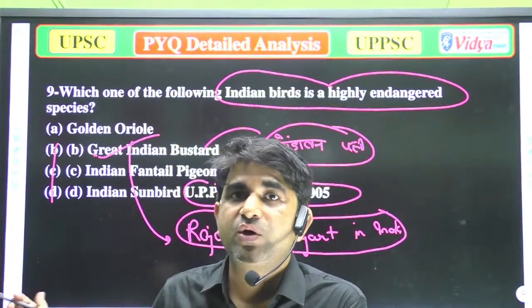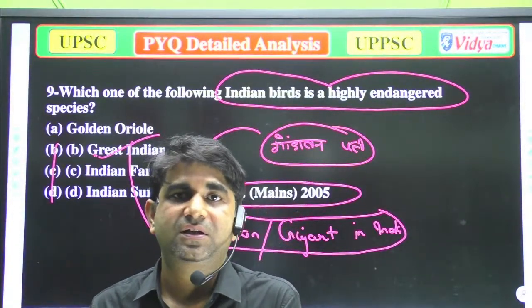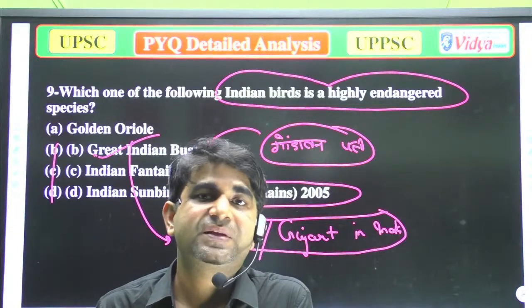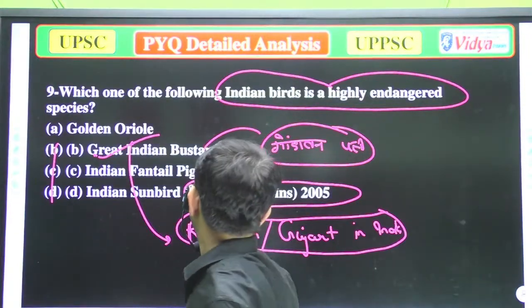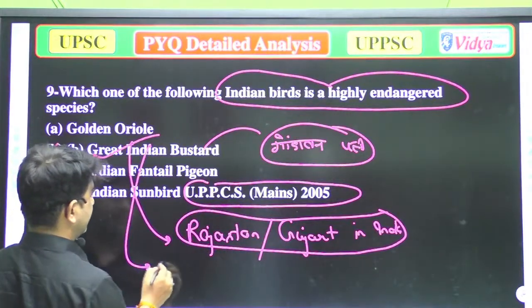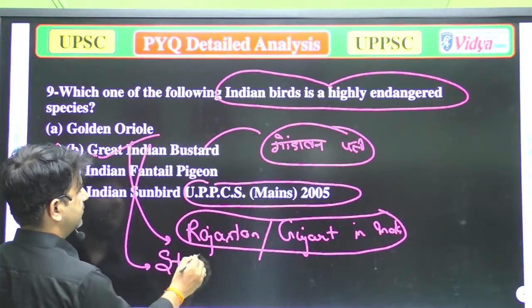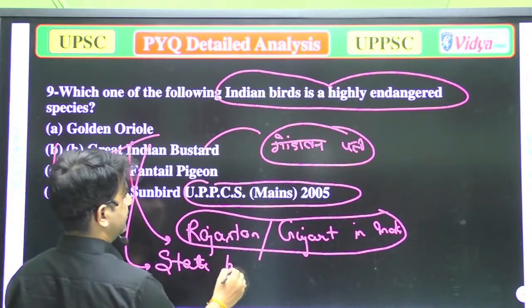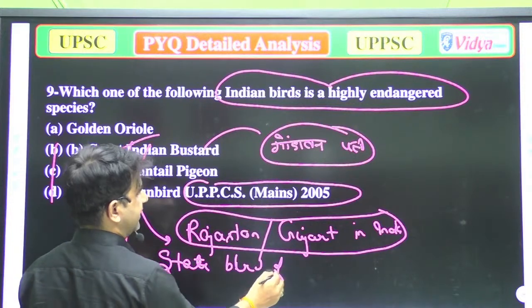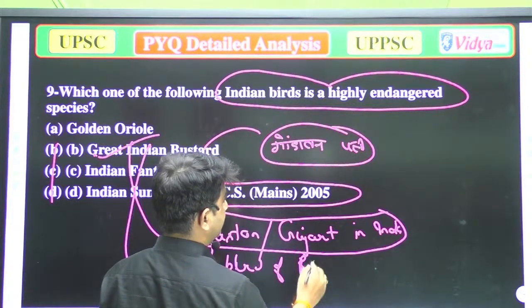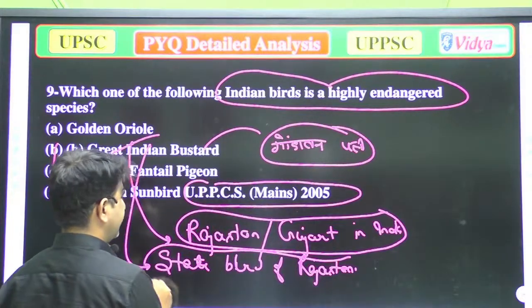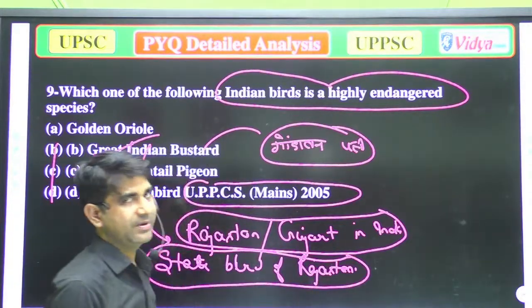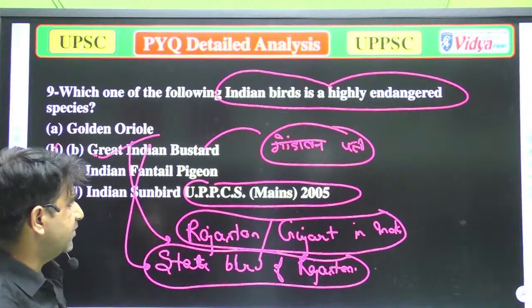The great Indian bustard is the state bird of Rajasthan. Try to remember that.